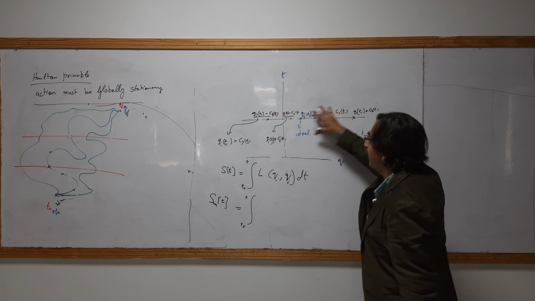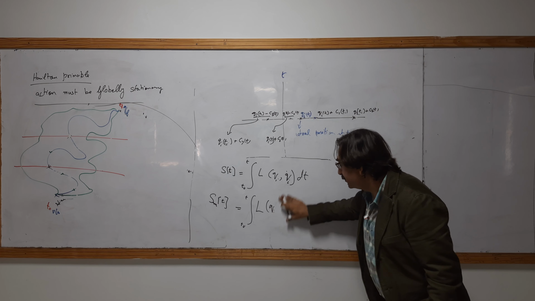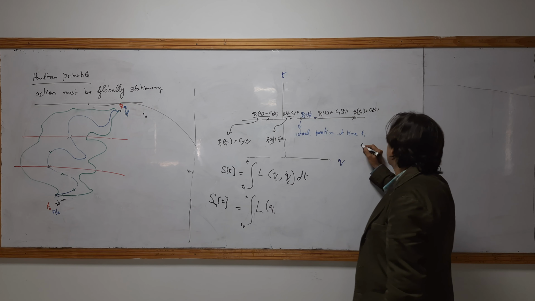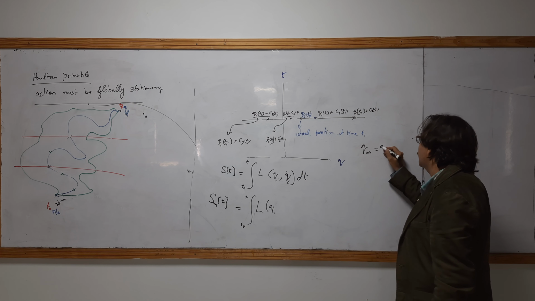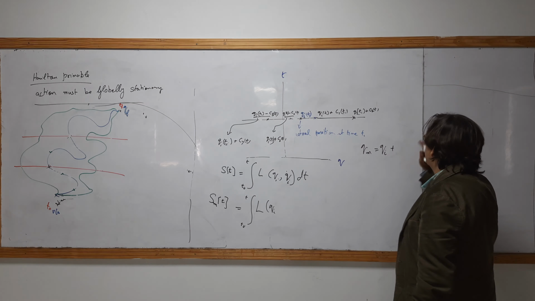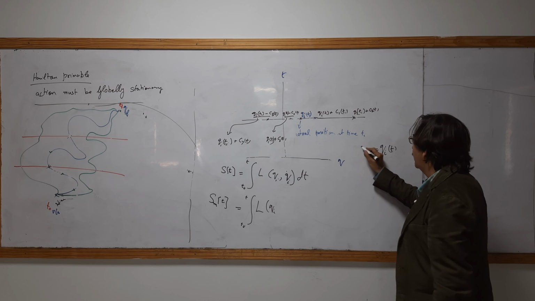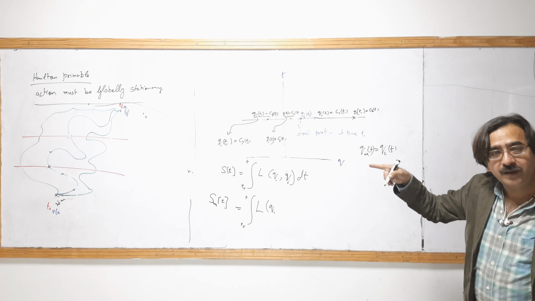I mean for different paths that are in combined form or in a general form, I may write that is actually the Lagrangian, meaning initial position and final. This is at a different form. Here this is q. Here qm is qi plus, and qi is also a function of time. Qm is also a function of time. Function of time, not functional of time.